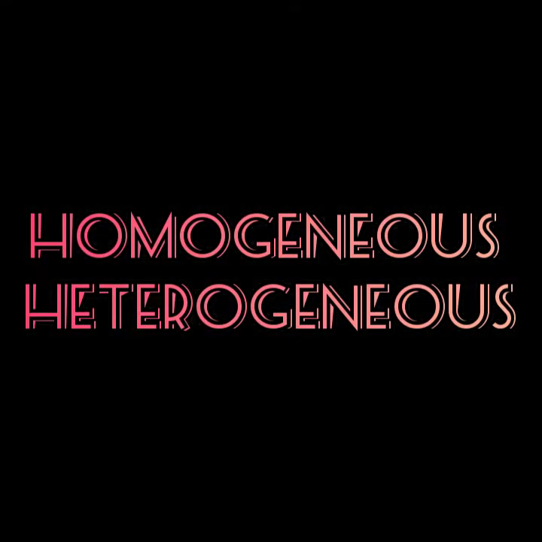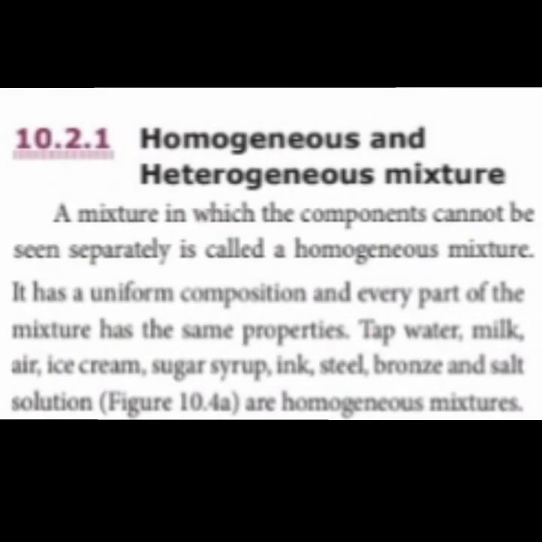Now the homogeneous and heterogeneous mixture definitions. A mixture in which the components cannot be separated is called a homogeneous mixture. That means it has uniform composition and every part of the mixture has the same property. Suppose we take salt water: if you taste the top, it is salt only; the bottom, salt only; the middle portion, salt only. So it has a uniform composition throughout and every part of the mixture has the same property.